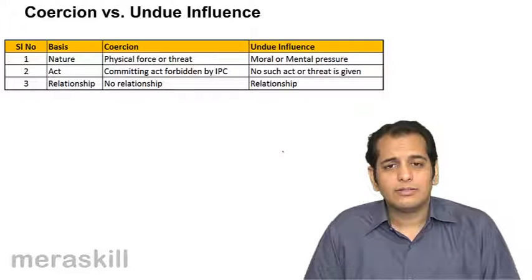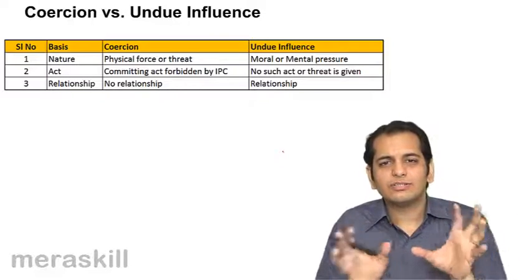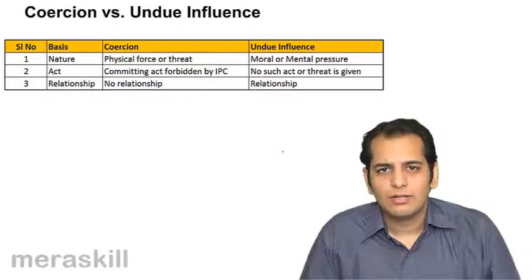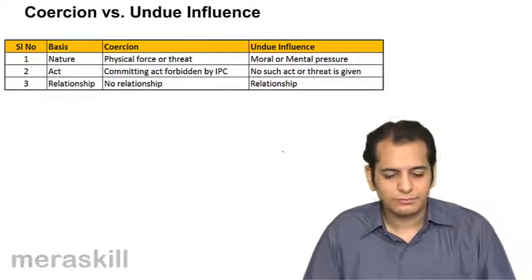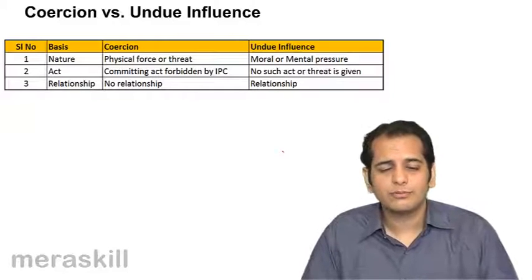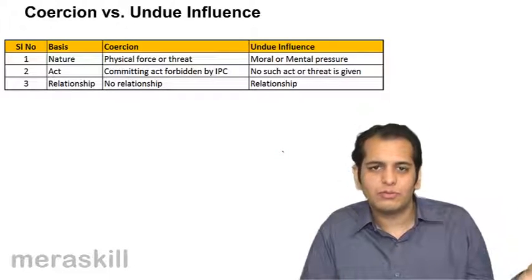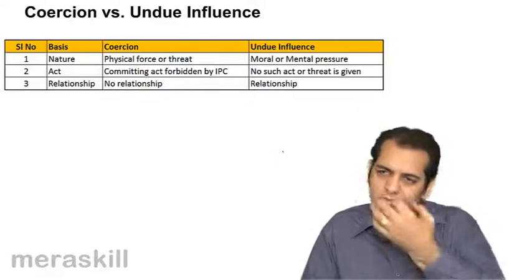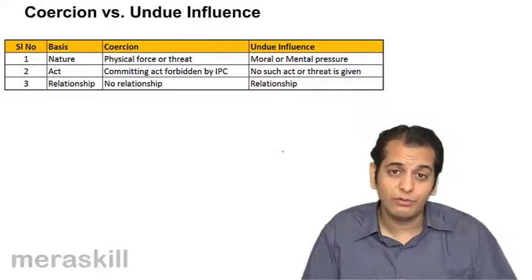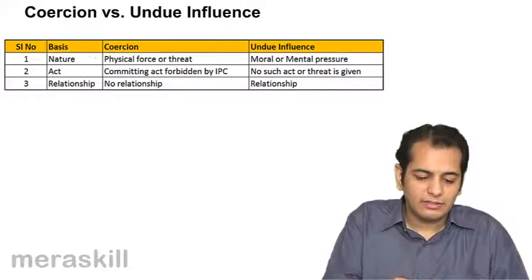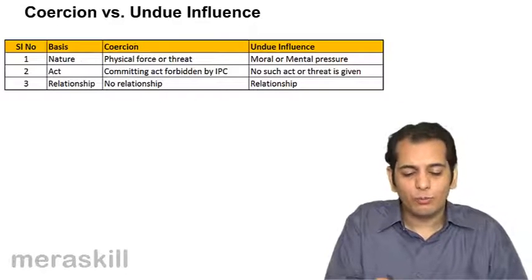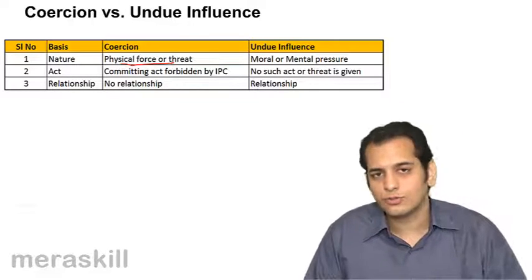So now let's take a short look at the distinction between coercion and undue influence. The first distinguishing point is the definition. We know the definition of coercion and the definition of undue influence. From the definitions, we understand that the nature of coercion is physical force or threat.